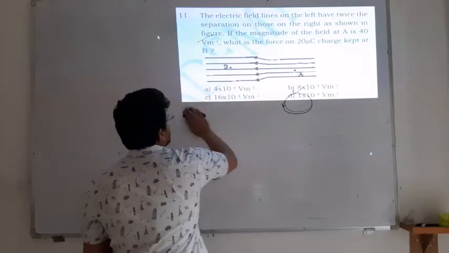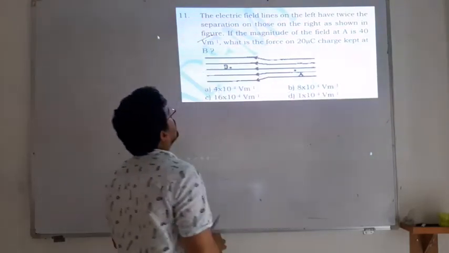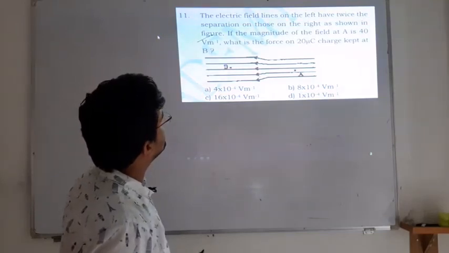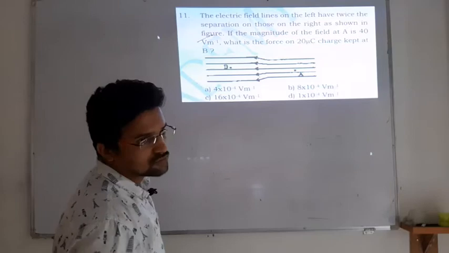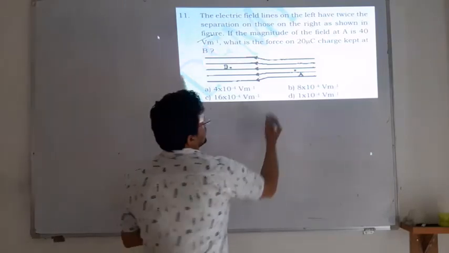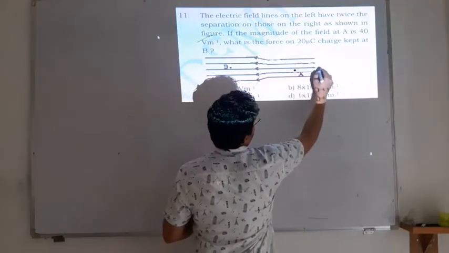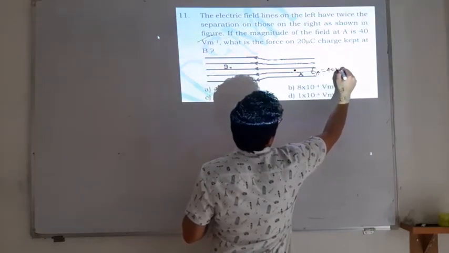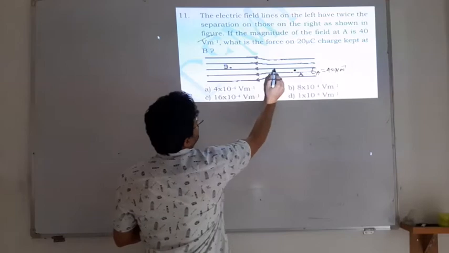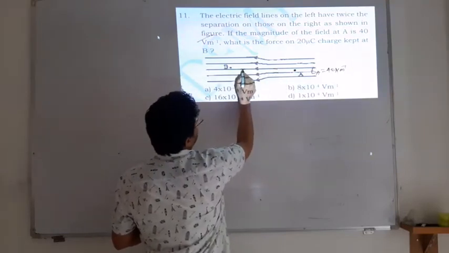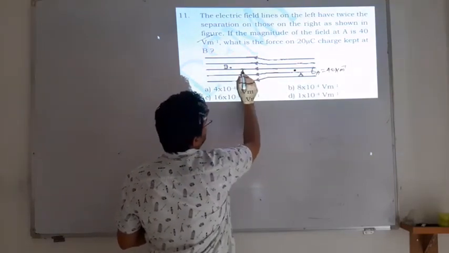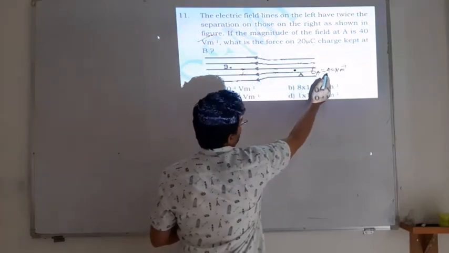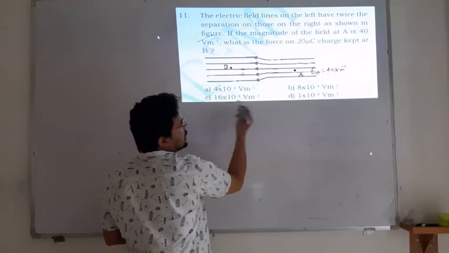This one is very important. Electric field lines on the left have twice the separation of those on the right. The electric field at point A is given as 40 volt per meter, and this separation is exactly twice this separation, so the field is half. So what will be the electric field at point B? It becomes half.